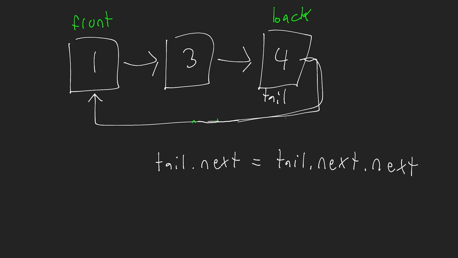Because I say tail.next, which is this, and then tail.next.next is this. So if I simply change my reference here to go to this, then this front node will be deleted. And of course, we can return that front node so that it can be processed. So that again happens in constant time. So using the singly linked list allows us to have constant time operations for both removing from the front and adding from the back, which means this is the implementation we would go with when we are building the queue.